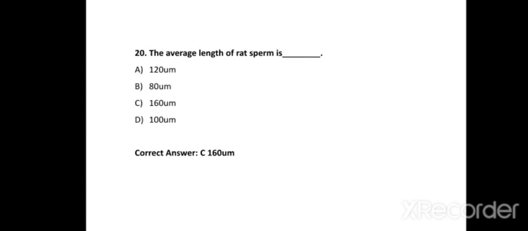The average length of rat sperm is 160 micron, while in human beings it is approximately 60 to 70 micron. In chimpanzees and gorilla it is approximately 70 to 80 micron. So the correct answer of this question is 160 micron.